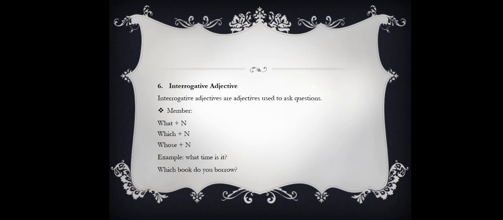And then the sixth type is interrogative adjective. Interrogative adjectives are adjectives used to ask questions. The members are what plus noun, which plus noun, and then whose plus noun. And for the example, what time is it? Or which book do you borrow?